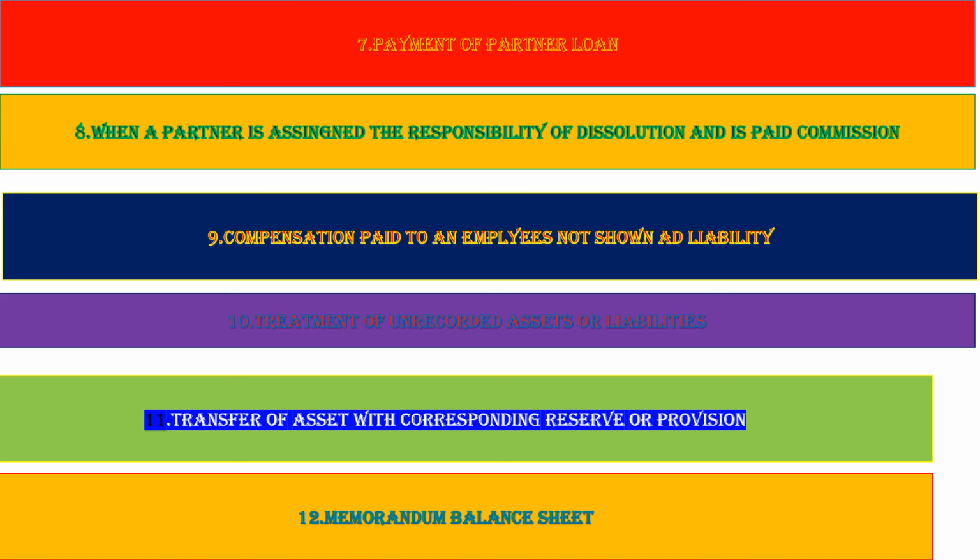After preparing the realization account, it will be transferred to partners' capital account in their profit sharing ratio. We will prepare partners' capital account with balance b/d, by general reserve, by realization or to realization, whatever it is. Then finally we will pay him, if any partner has a surplus, to cash or bank. If any partner has a deficiency, by cash or bank. And lastly we will prepare the cash or bank account.